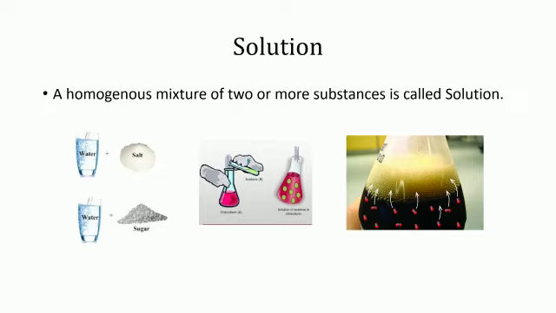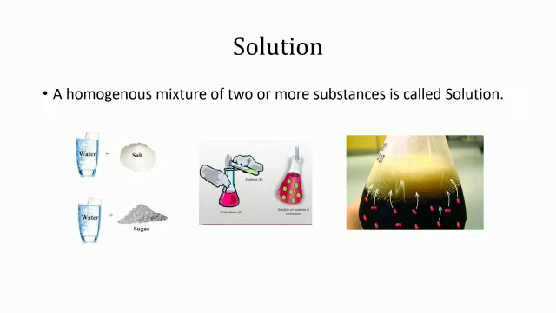Let's see first mixture. Solution. Solution is a homogeneous mixture of 2 or more substances. In the first beaker, a homogeneous mixture of salt and water is formed, which is called a salt solution. A solution consists of solute and solvent. In a solution, solvent is present in the largest proportion, example water, while solute is present in smaller proportion, example salt or sugar. The solute is mixed in solvent which forms a solution. This process is called dissolution.